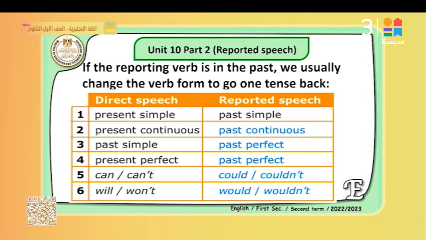As you see here in this chart, if the verb is present simple, it will be past simple. If it is present continuous, it will be past continuous. And if it is past simple, it will be past perfect, and so on. So every verb changes a step back in the past.